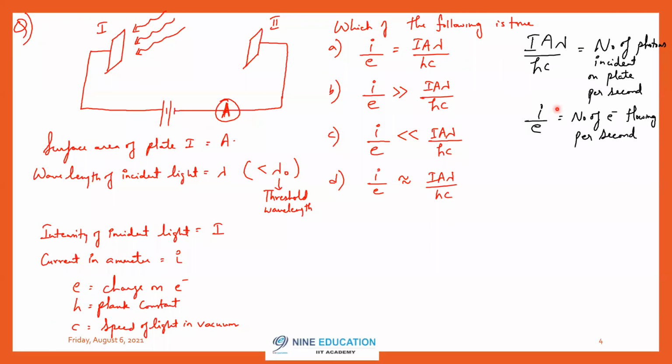This is not frequency. This is i by e, where i is current and e is charge on each electron. Current is charge by time. So total charge divided by charge on each electron will give me number of electrons. Number of electrons per unit time, that is, number of electrons flowing per second. Now, did you understand the meaning of these two expressions?